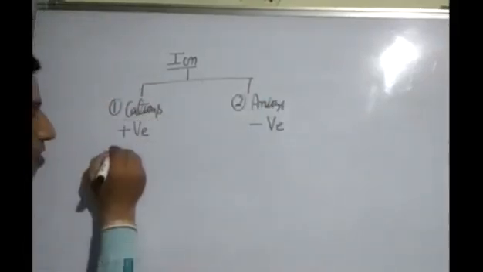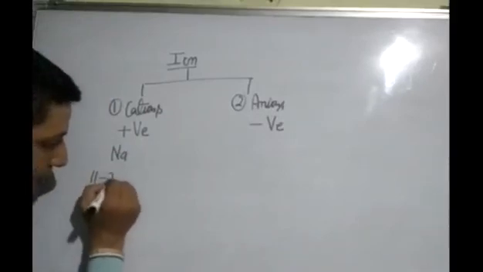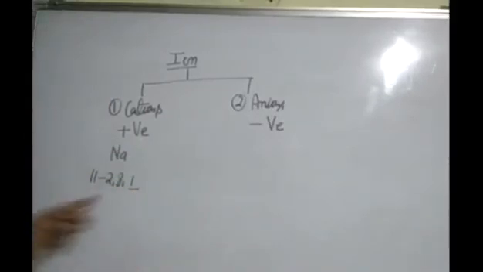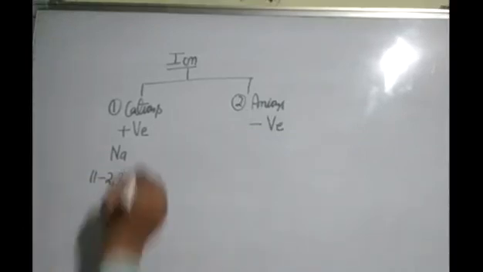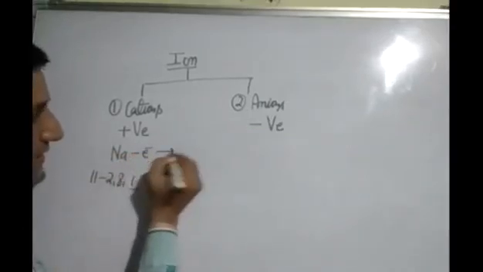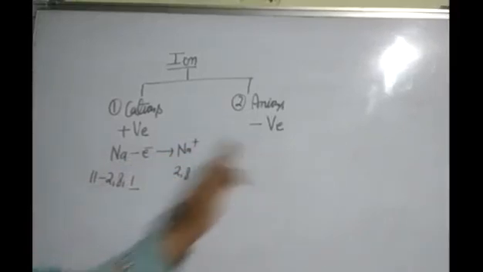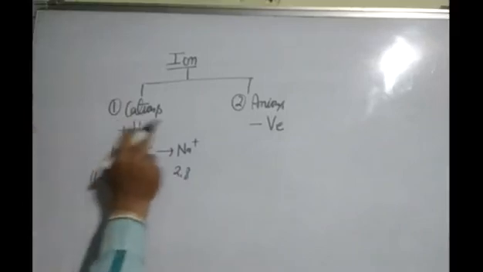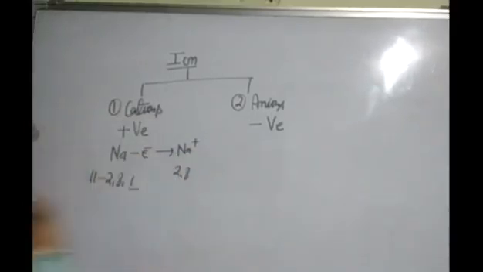Cations are formed by loss of electrons. Sodium atomic number 11, electronic configuration 2, 8, 1. In the last shell 1 electron present. To complete octet, sodium loses 1 electron. Then it forms sodium ion 2, 8. Again listen to me. Positively charged ions are called cations. Cations are formed by loss of one or more electrons.